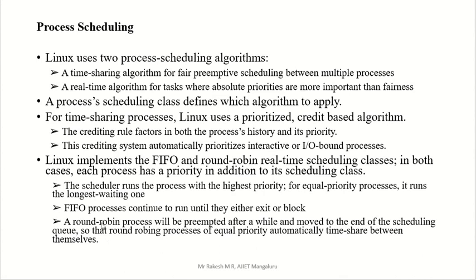You know about round robin: there we have a fixed time slot that is called the time quantum. For the time quantum we are going to execute that particular process, but in the FIFO case we are going to execute it till the end, then go to the next. Another one is priority. Mainly we are going to consider priority instead of burst time. We are going to see these three things in the case of process scheduling. Priority means mainly priority dependent; we are not going to concentrate on burst time.